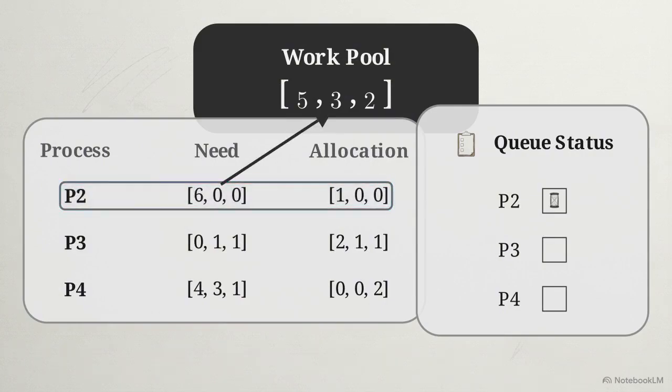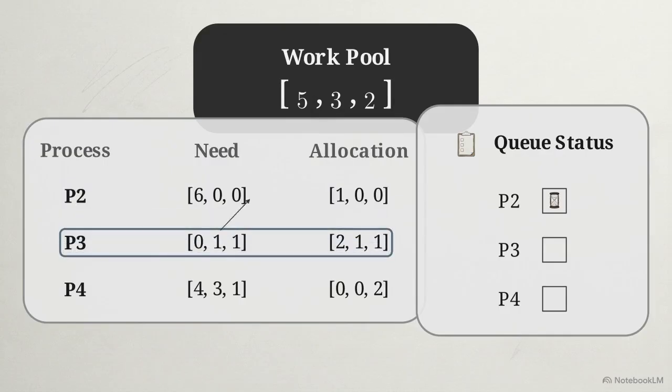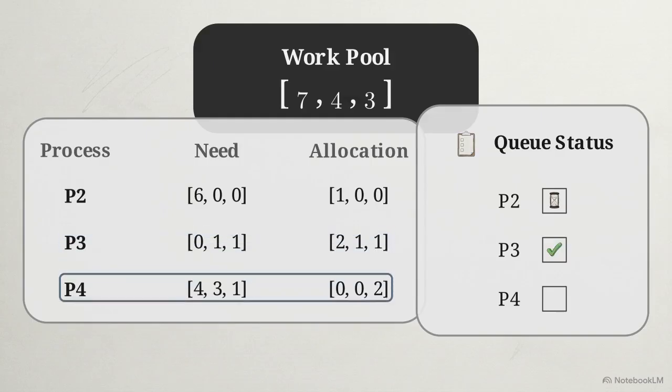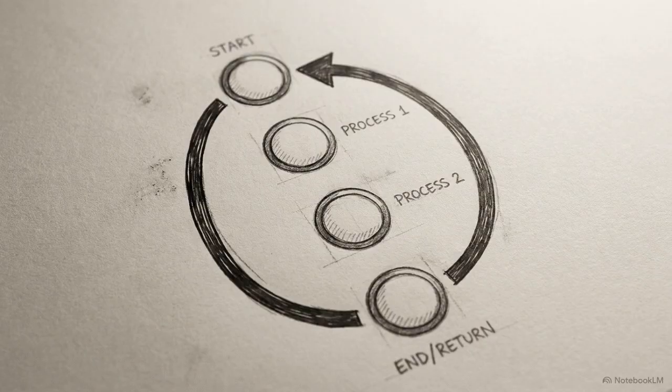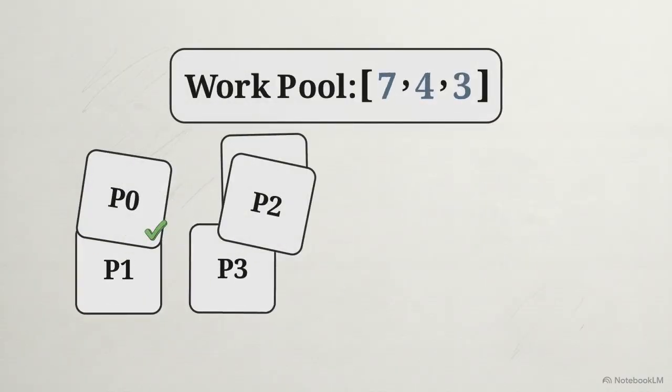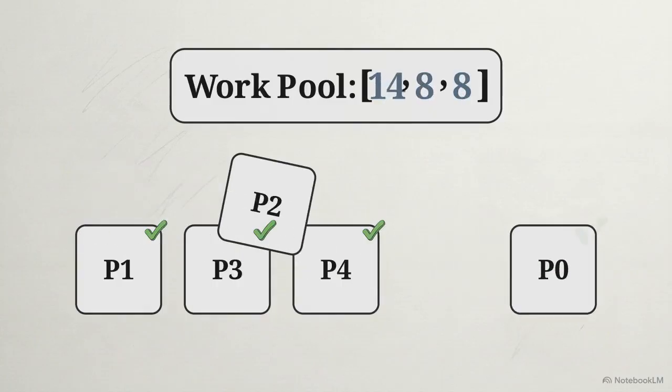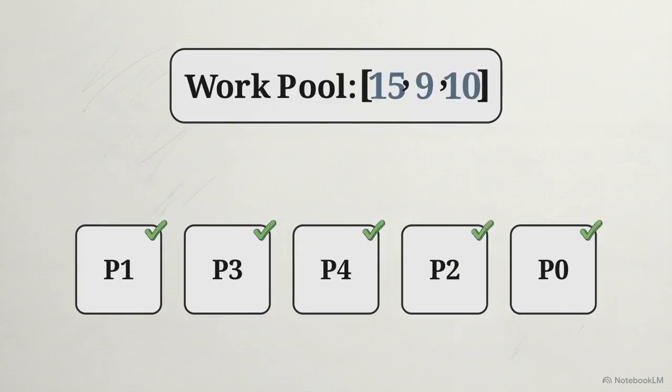P2 has a need of 600, which exceeds our 532 pool, so it waits. But P3 fits. It simulates completion and returns its resources. Then P4 fits, finishing and returning even more. With the bottom of the queue resolved, the algorithm loops back to the top to reevaluate P0 and P2. The simulated work pool has now swelled large enough to safely cover P0's massive need of 743, and then finally P2. All 5 boxes are checked. The OS has mathematically proven a safe sequence: P1, P3, P4, P2, and P0.